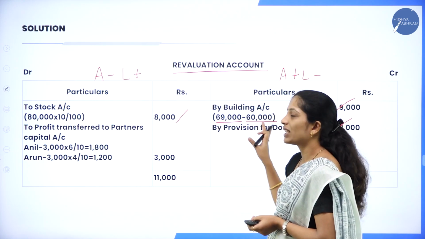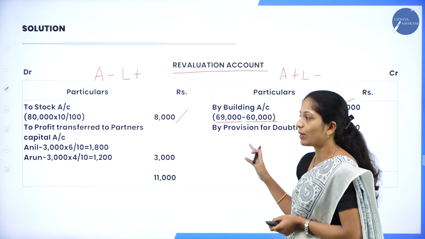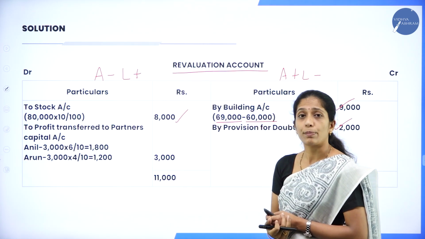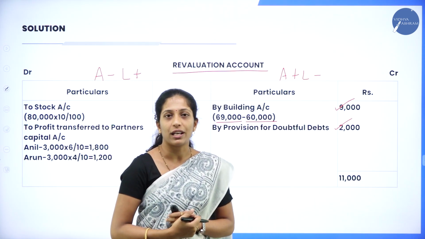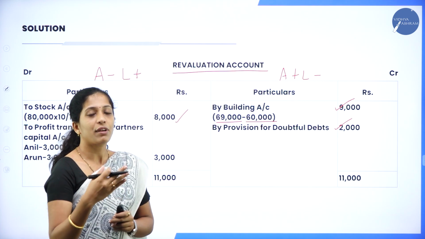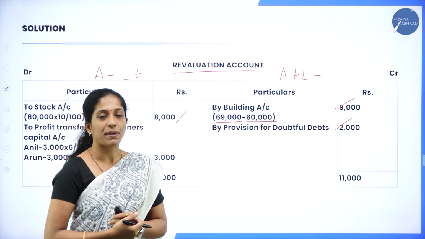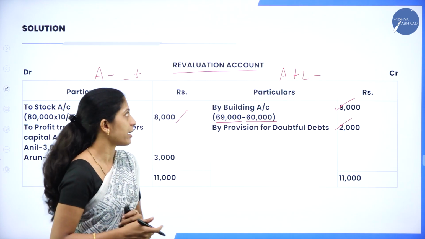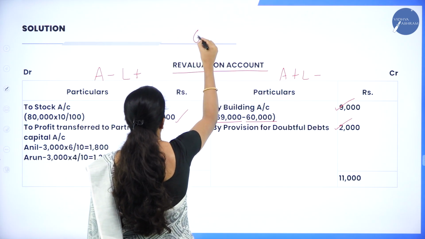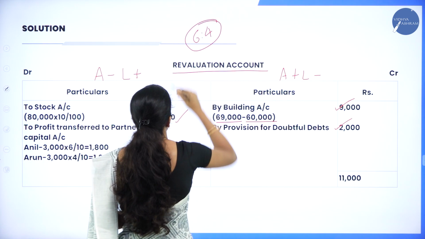Okay, now we are done with the revaluation account. As usual, we have to balance both the sides, and the balancing figure will be either revaluation profit or revaluation loss. And it will be transferred to the partners capital account, that is, the old partners capital account. In which ratio? Old ratio. So here the old ratio is 6:4.